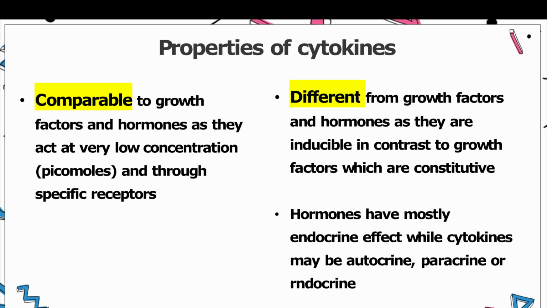In contrast, growth factors are released in a certain concentration constitutively irrespective of instant stimulus. Hormones have mostly endocrine effect, while cytokines may be autocrine, paracrine, or endocrine.